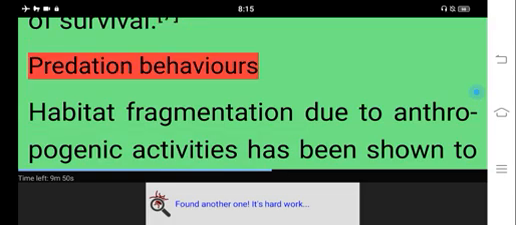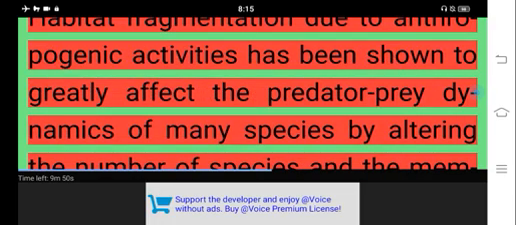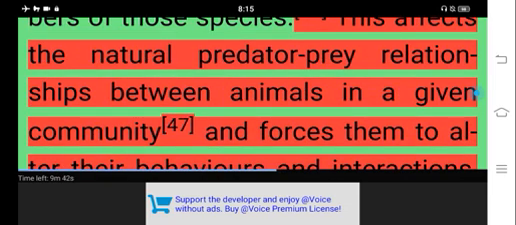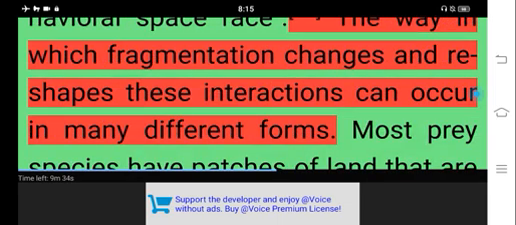Predation behaviors. Habitat fragmentation due to anthropogenic activities has been shown to greatly affect the predator-prey dynamics of many species by altering the number of species and the members of those species. This affects the natural predator-prey relationships between animals in a given community and forces them to alter their behaviors and interactions, therefore resetting the so-called behavioral arms race. The way in which fragmentation changes and reshapes these interactions can occur in many different forms.